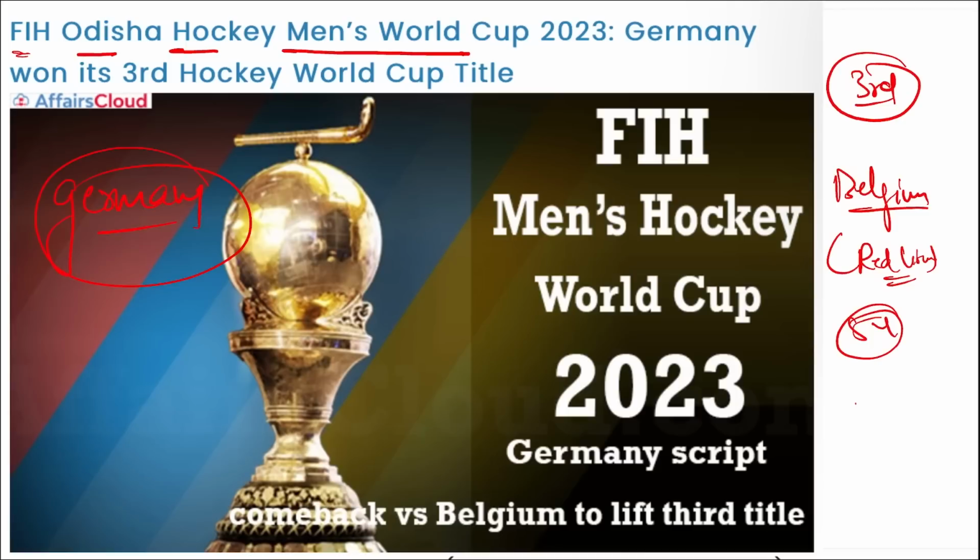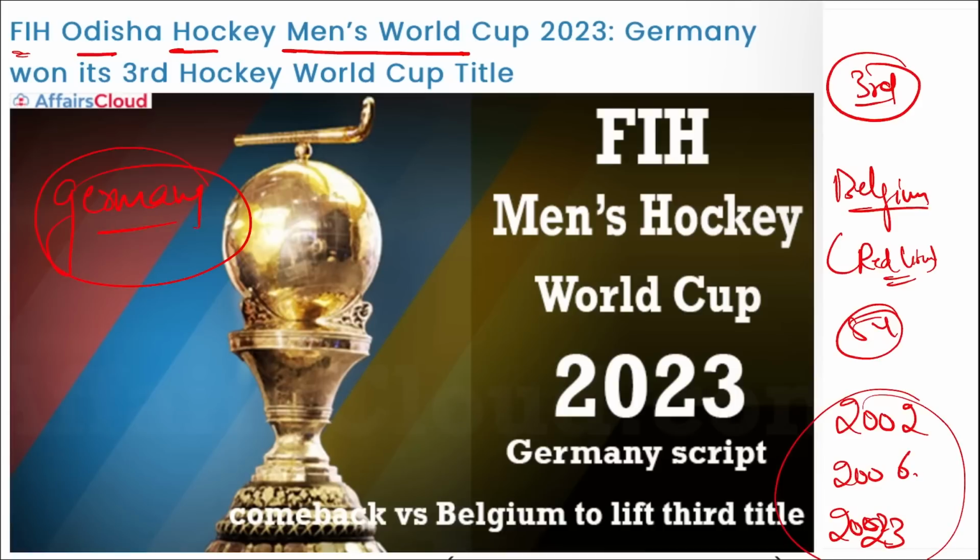Next, I just mentioned that this is the third time that Germany has won the World Cup. It was in 2002, 2006, and now in 2023 that Germany has won this World Cup.